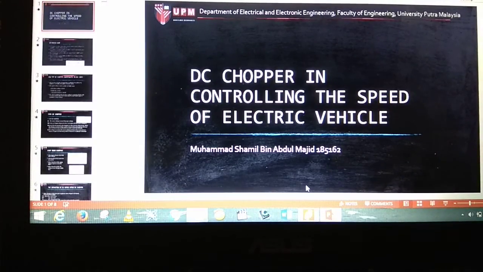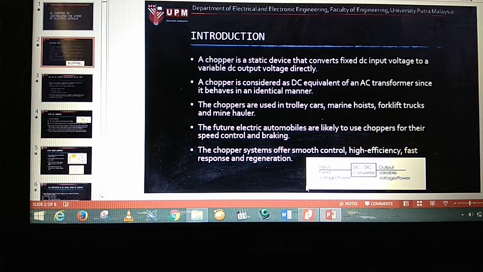So how does a DC chopper control the speed of the DC motor? So for introduction, the chopper is a static device that converts a fixed DC input to a variable DC output voltage directly, which is we give the input like 5 volt, we can change the output to 10 volt, 12 volt or less than 5 volt like 2 volt. It is based on the type of the chopper.